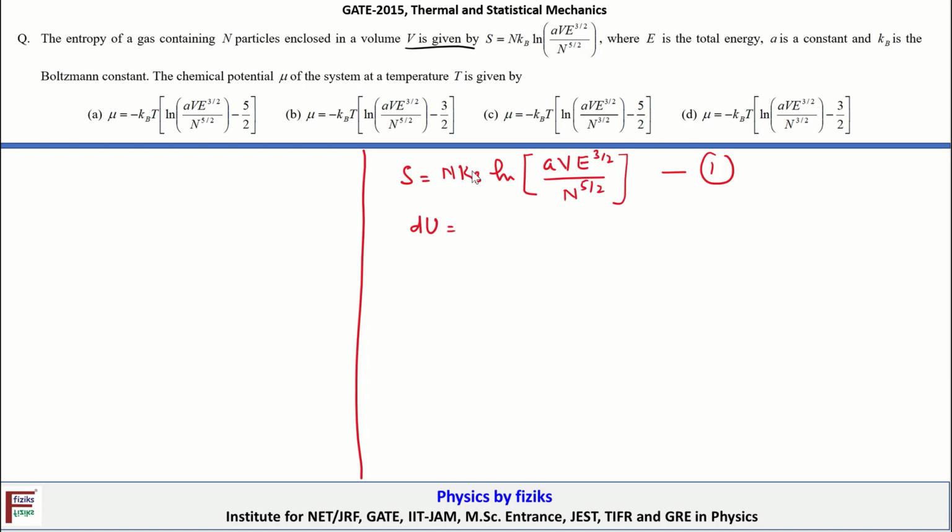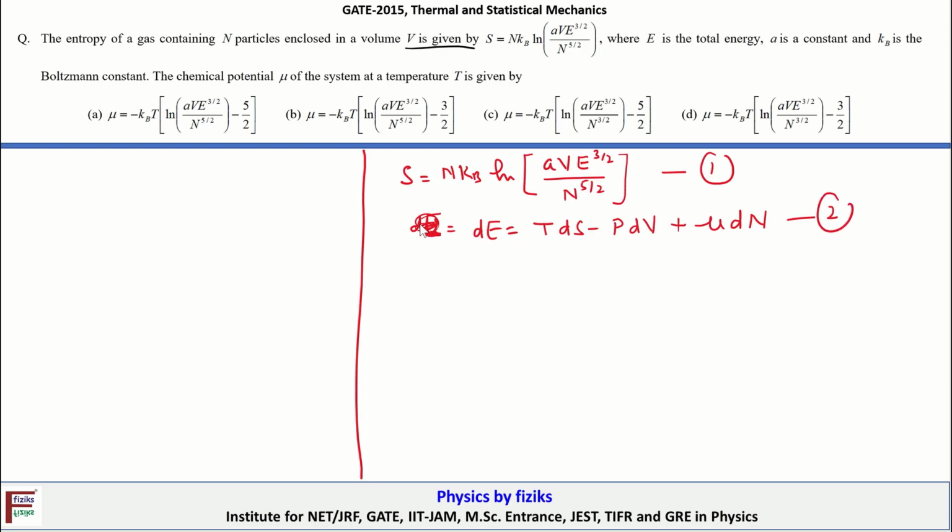Because here it's the energy E that's given to us, so instead of U I will use E. So this is dE, which is equal to TdS minus PdV plus mu dN, when we are also taking into account the chemical potential. So that's equation 2.